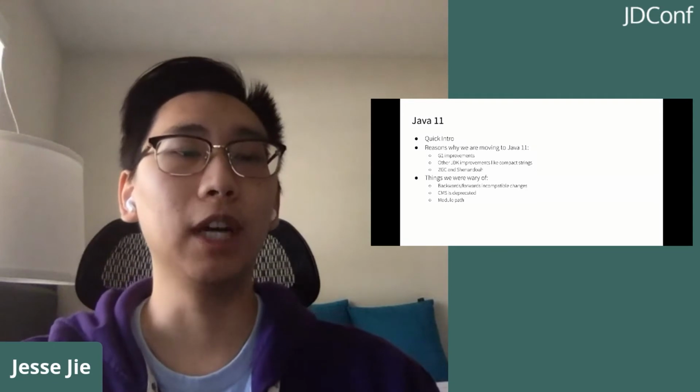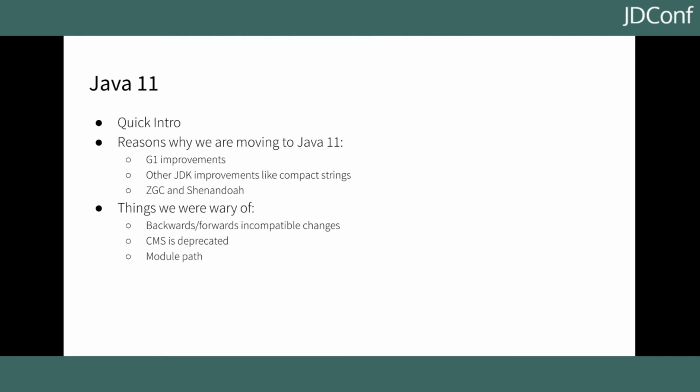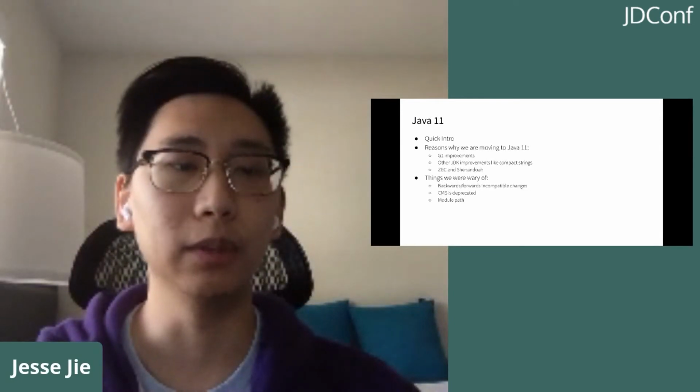We were also wary of a couple things before migrating to Java 11, and that's mainly the backwards and forwards incompatible changes. That's not only at the bytecode level, as it's well known that the higher level of Java bytecode cannot be run on a lower level JVM. There's also incompatibilities within the JDK libraries themselves. That's like when you have something that's compiled with Java 8, it may not necessarily be able to run on Java 11 and vice versa as well. In addition to this, CMS is deprecated. As you saw before, we have a lot of applications on CMS, so that's something we have to be wary of going forward as well.